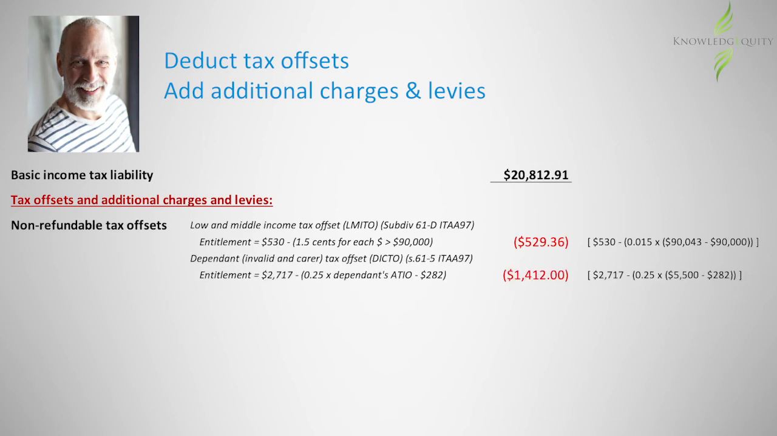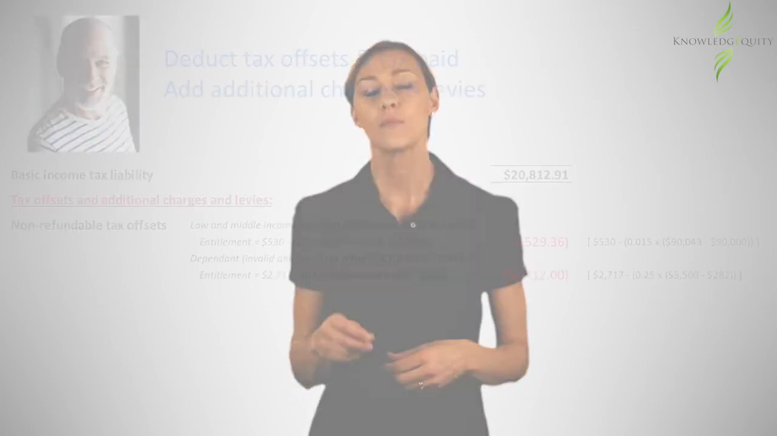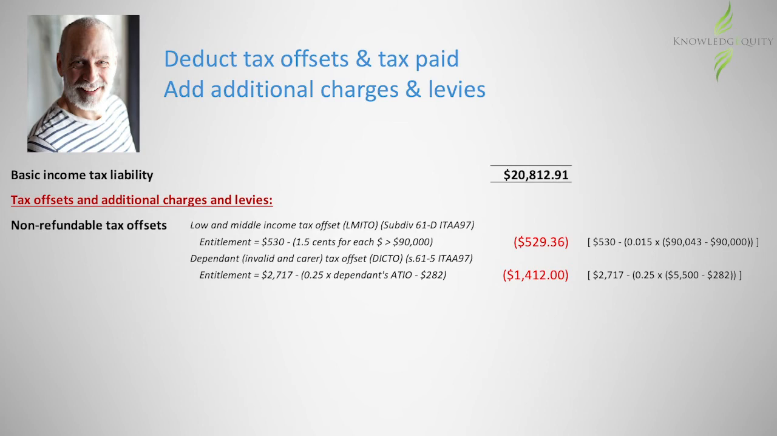As Peter's wife Fiona was in receipt of a disability support pension and was not working, she qualifies for the Dependent Invalid Carer Tax Offset, or DICTO, per section 61-5. This is a non-refundable tax offset and therefore needs to be deducted from gross tax payable first, before any additional charges and levies are taken into account. In this case, Fiona's adjusted taxable income is used to determine the DICTO. This is subtracted from Peter's tax payable, not his taxable income.